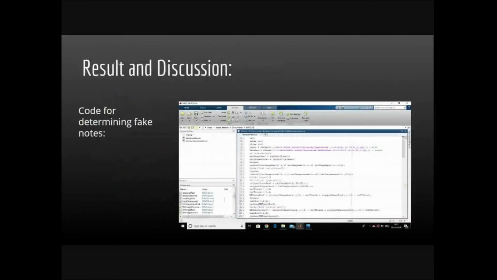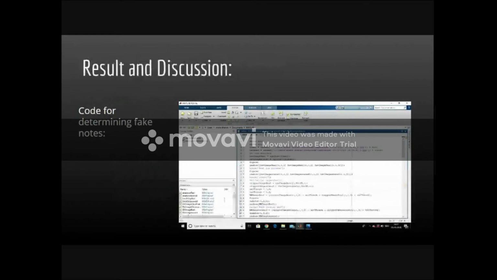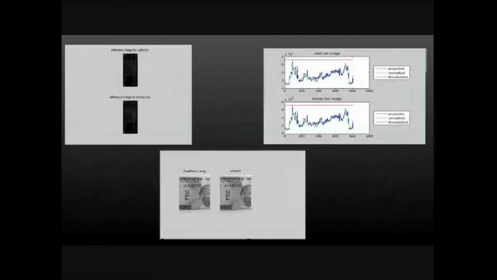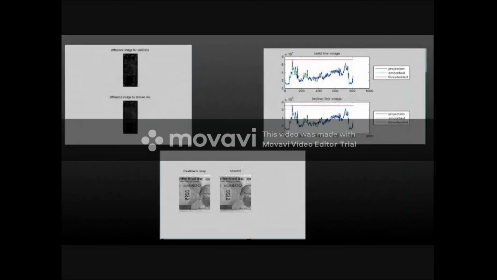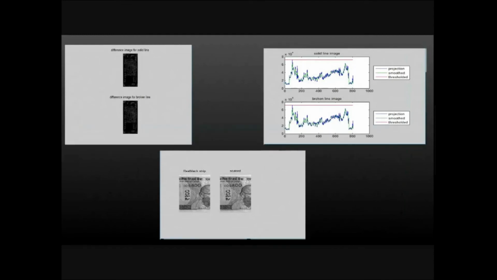Results and discussion. The image shown here shows the code for determining the fake notes. These are some of the results obtained. In these images, the characteristics are obtained and separated based on the interest and compared. The image that is scanned and the image that has been used.